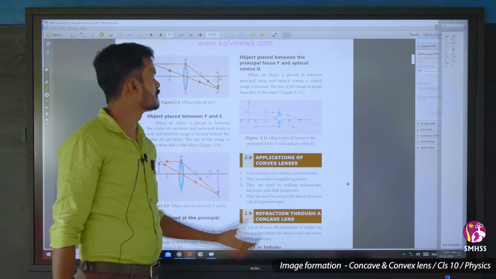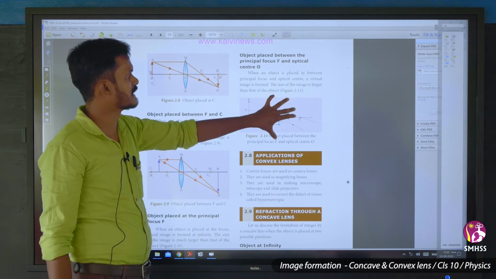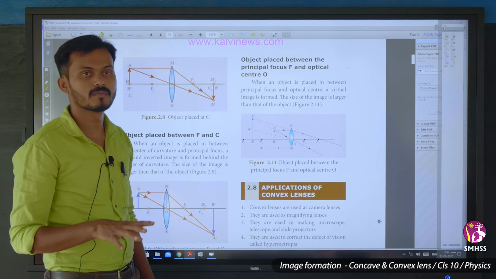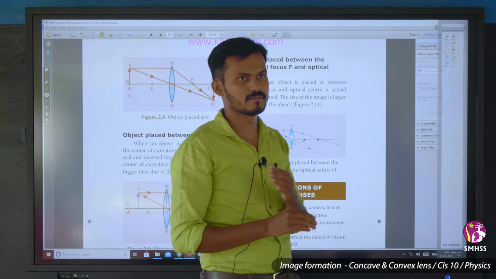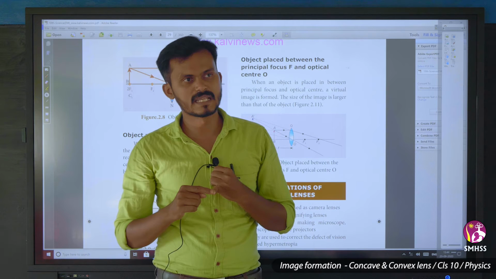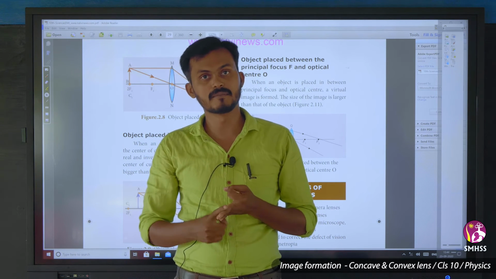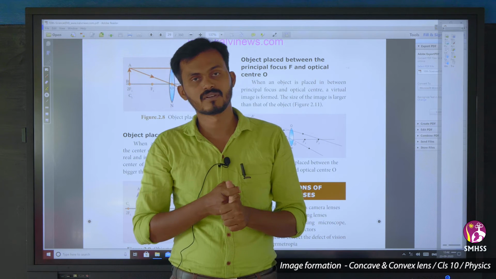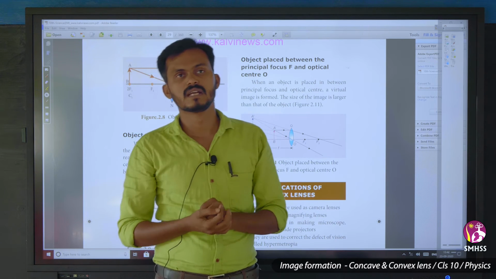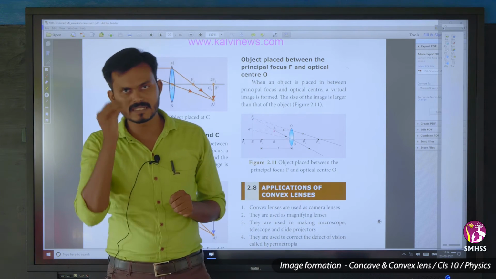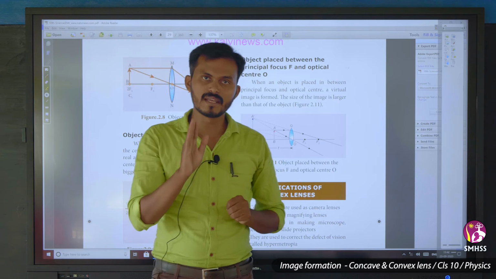When an object is placed between the principal focus and the optical center, see, in the previous 5 positions, that is when the object is placed at infinity, beyond C, at C, between C and F, and at F, at all these 5 positions, the image formed by the convex lens is real and inverted.